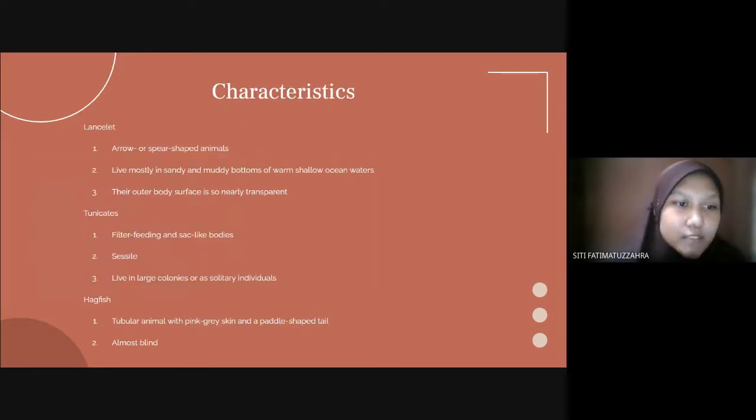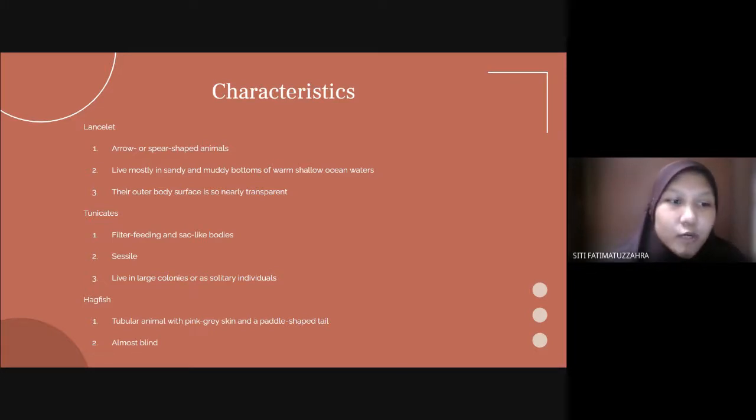the first one is lancelets, which are blade or spear-shaped animals. Although they can swim, they live in sandy and muddy bottoms of warm, shallow ocean waters, and their outer body surface is so nearly transparent that we can clearly see their internal organs. The second one is tunicates, which are filter-feeding animals with sac-like bodies, and most tunicate species are sessile. They can live either in large colonies or as solitary individuals. Some species float freely as plankton with jelly-like bodies in large colonies.